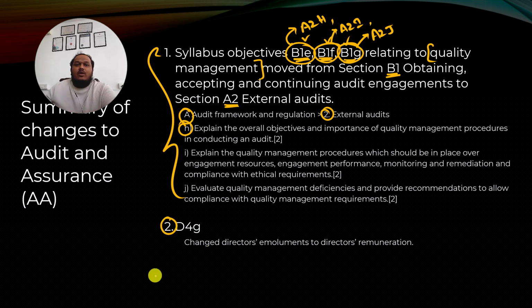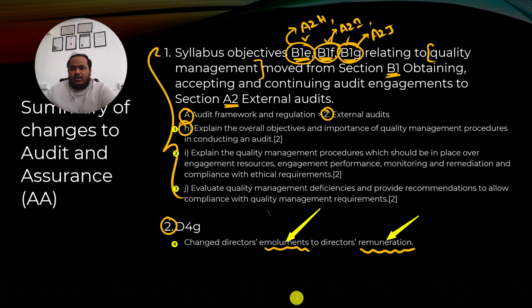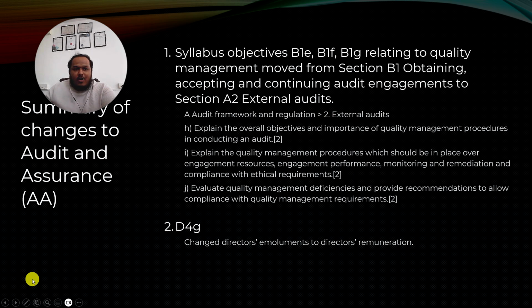Next, look at the second one. They changed the words director emoluments to director's remuneration. Some students were finding it difficult to understand the meaning of the word emoluments. So now they replaced it with the word remuneration. That's all. Nothing beyond that. Simple. So technically speaking, no changes in the audit and assurance paper.